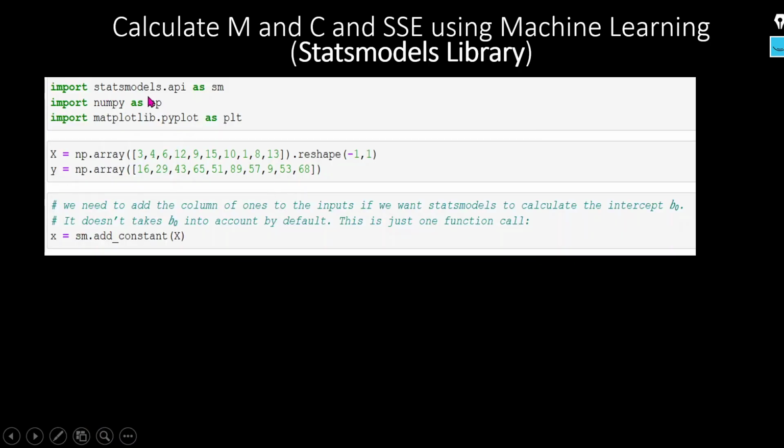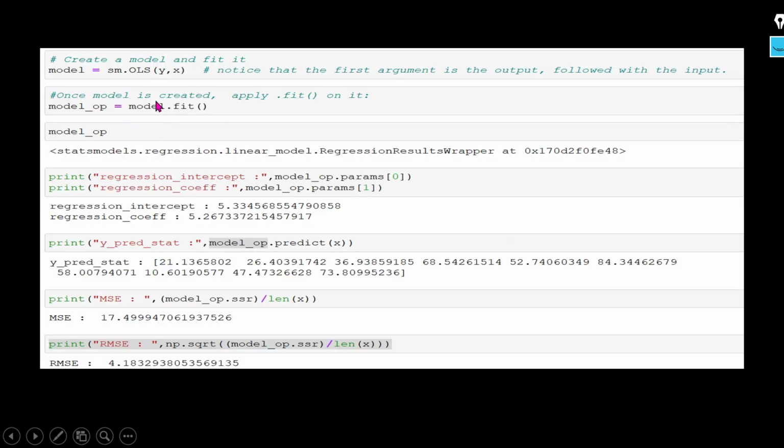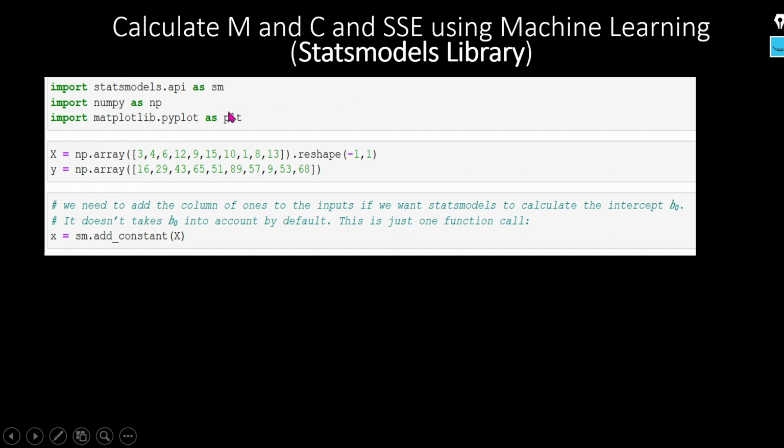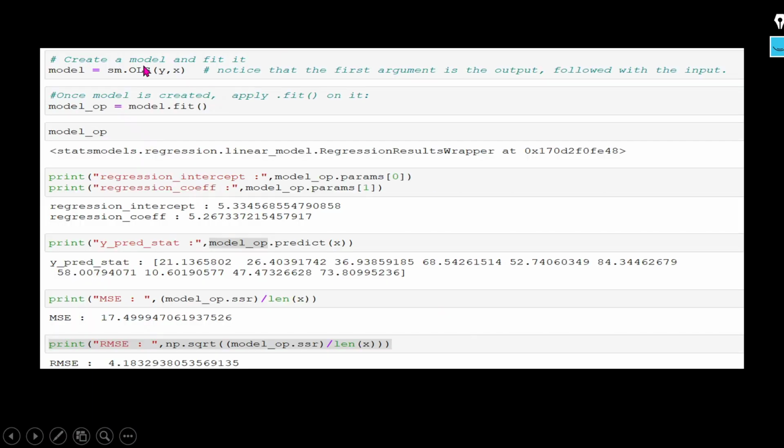I import the stats model library and the module is api. Then what am I going to do? I am going to create the object. This is your library.api as sm. Here we use this particular alias. Okay. Then I am going to use the ordinary least squares. Then I am going to apply the input and output variable. Then it will provide you the fit object. This fit object we will use to calculate the predicted value. How can we use that? You can see here, this fit object we have created, right?